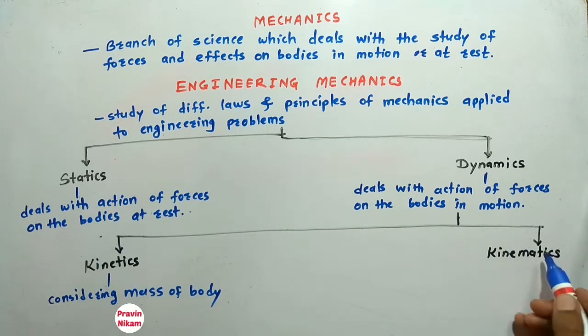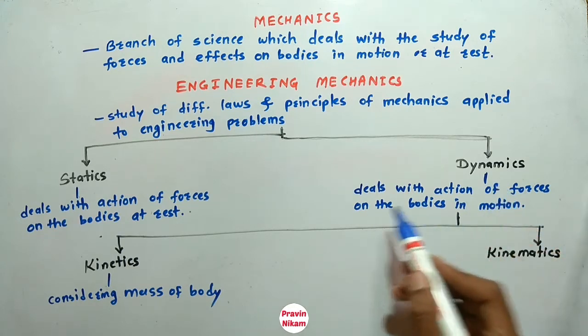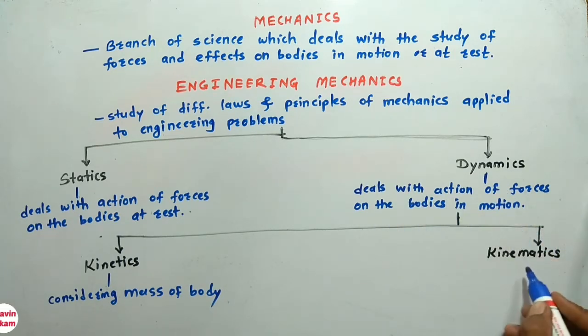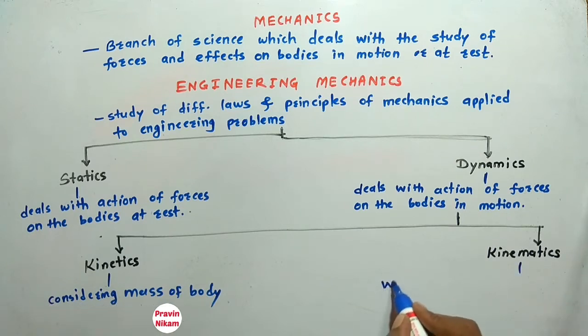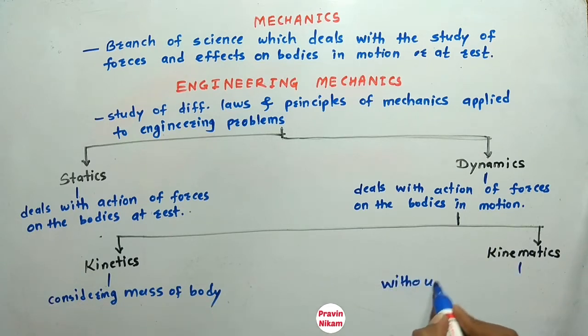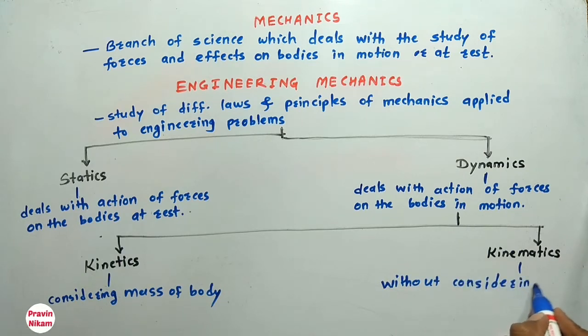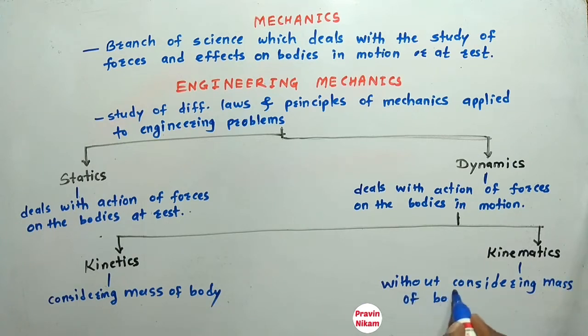And what is kinematics? Kinematics is the branch of dynamics which deals with action of forces on the bodies in motion without considering mass of body. That branch is called as kinematics.